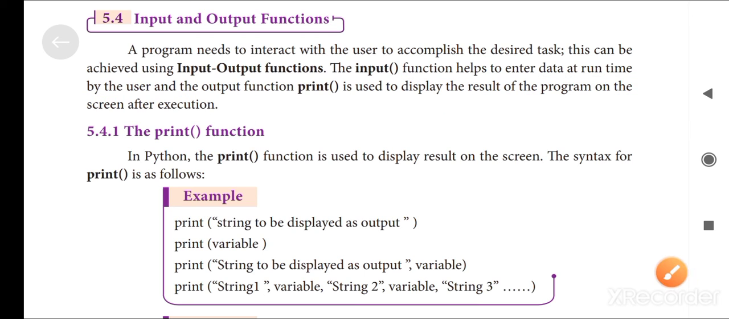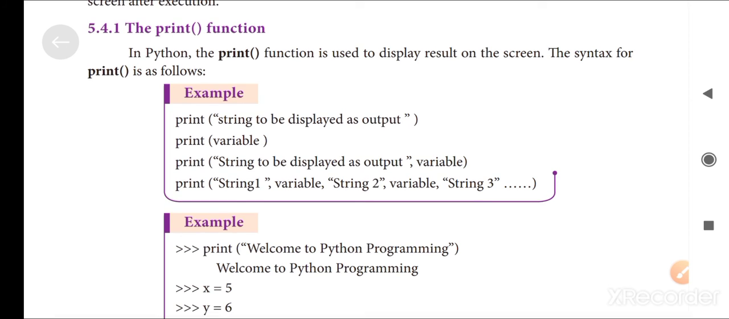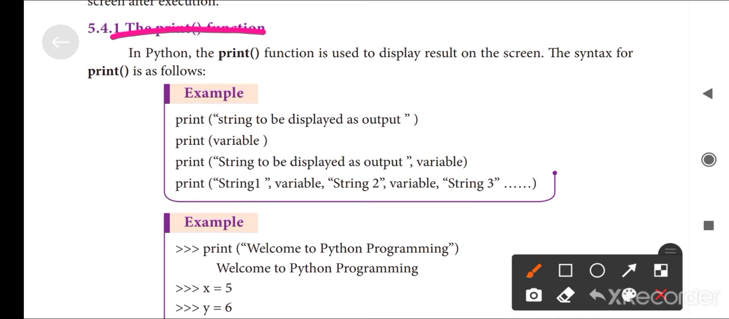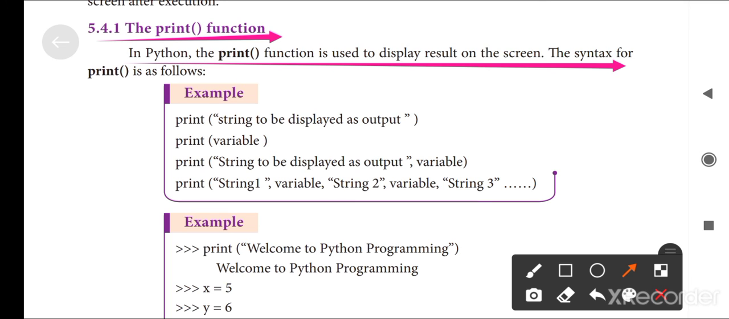The input function is used at the time the user types while making the program, but the print statement is used on the output screen. After the execution, the print statement is executed. Okay, this is the main thing. In Python, the print function is used to display results on the screen. This is the main use of the print function.